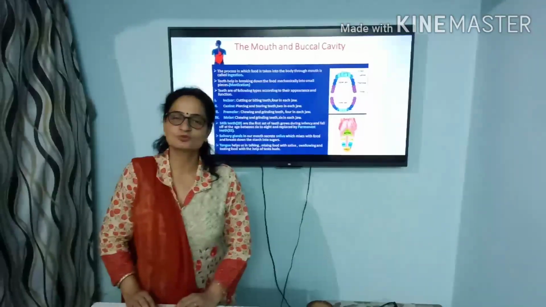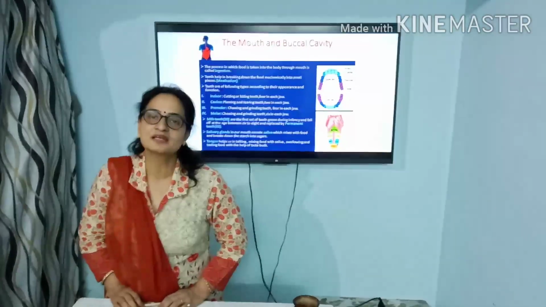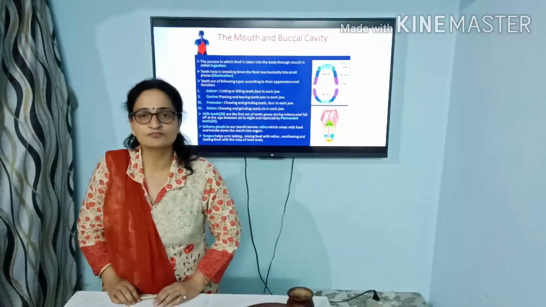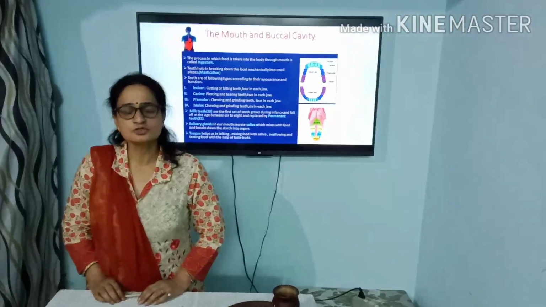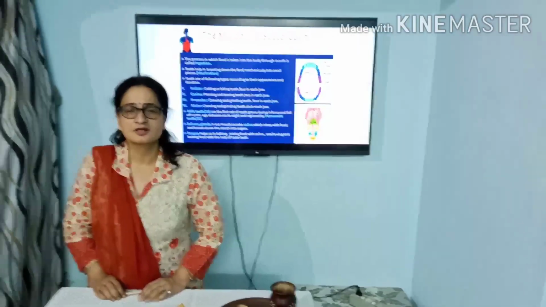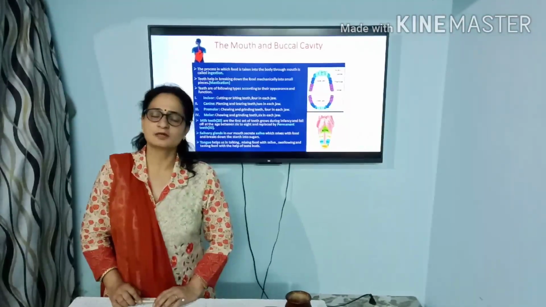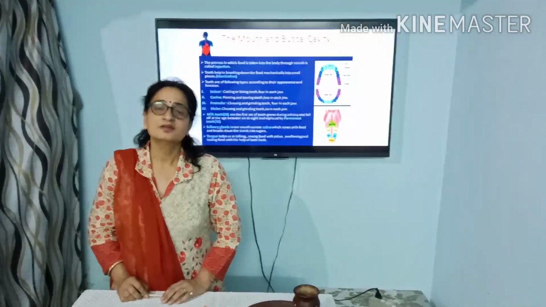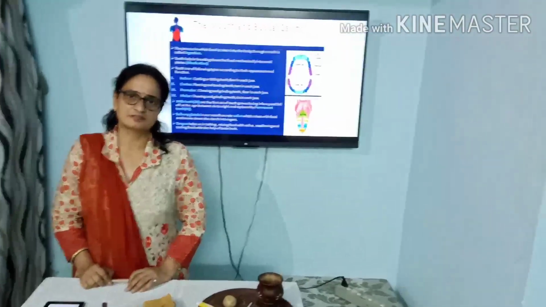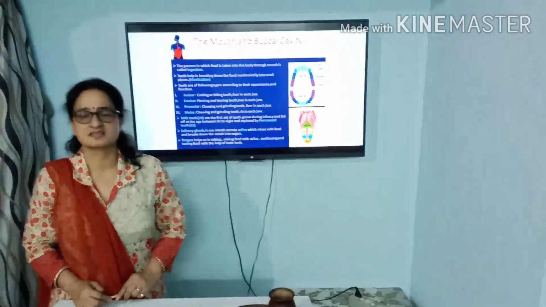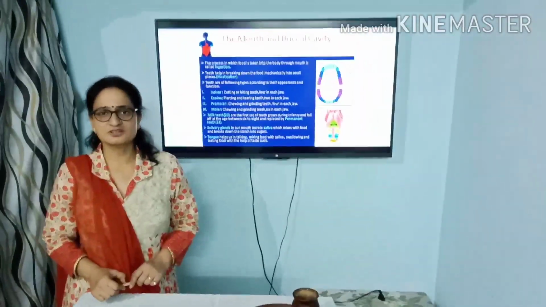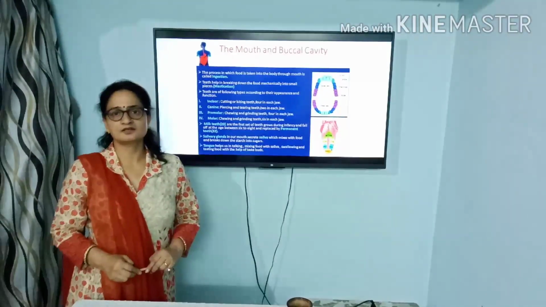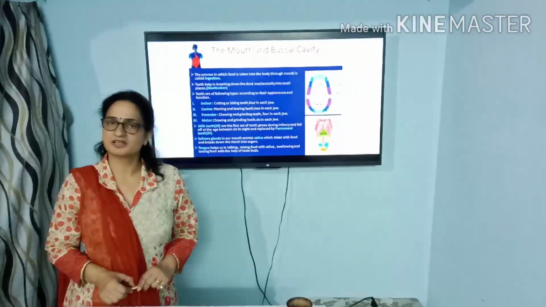Therefore, we have to take care of proper oral hygiene. Rinse your mouth properly after eating any kind of food, especially if it is sugary, like chocolate or sugar. All these things help in the growth of bacteria on our teeth, and it causes caries in our teeth and they become diseased. So, proper hygiene should be maintained for a healthy and long life of our permanent teeth.